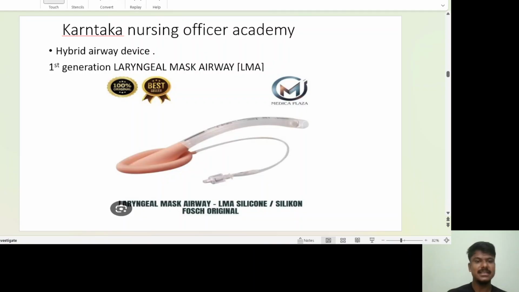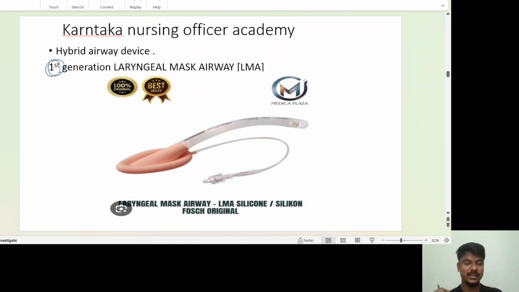Next, coming to the next airway device, the LMA. What is LMA? Laryngeal mask airway. What we are studying now is the first generation. There are three generations of LMA: first generation, second generation, third generation.